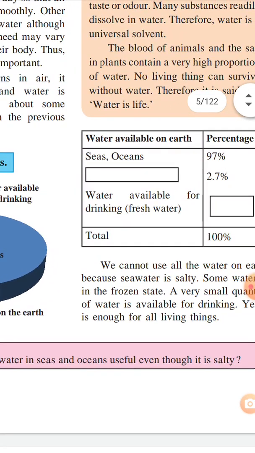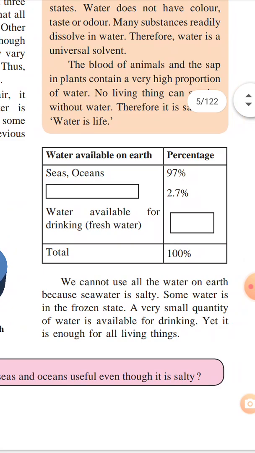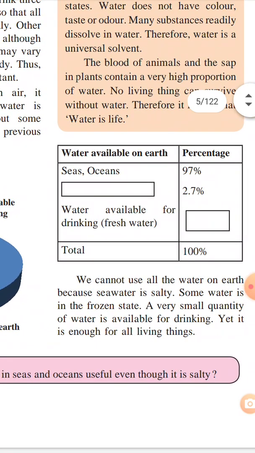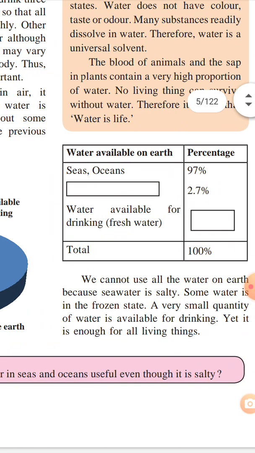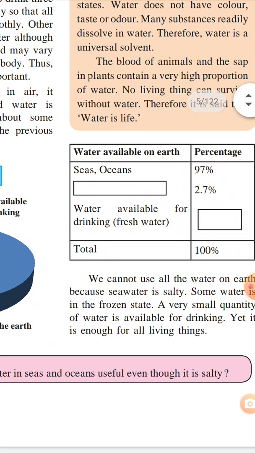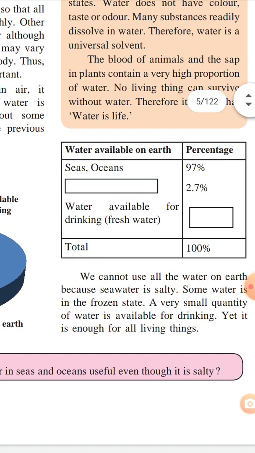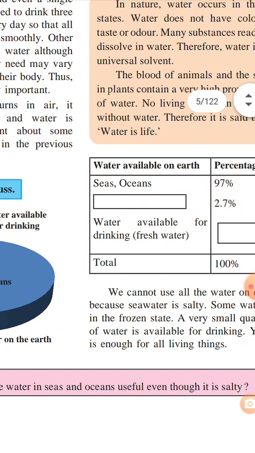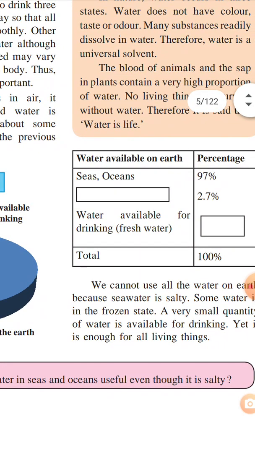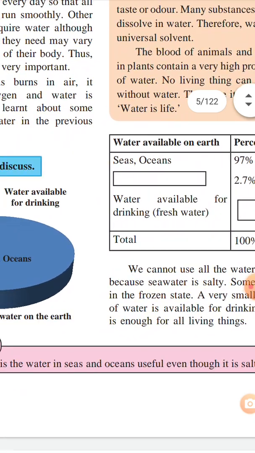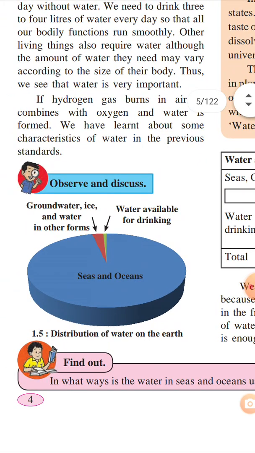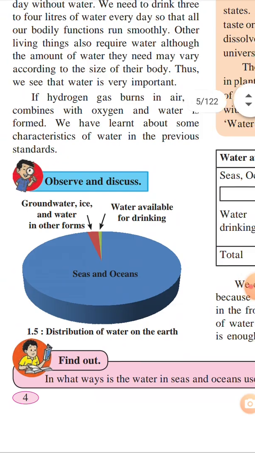Water available on earth is in this chart given as percentage. In the seas and oceans 97% water is available. See, of the total 100% water, 97% water is present in seas and oceans, and 2.7% water is groundwater, ice and water in other forms.